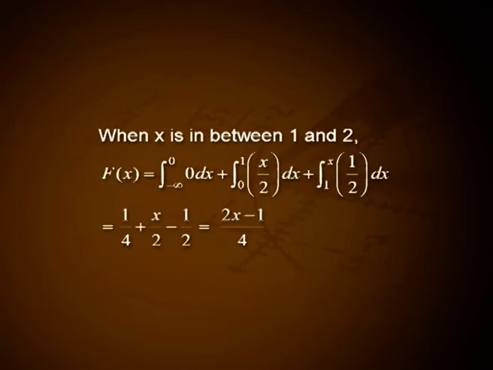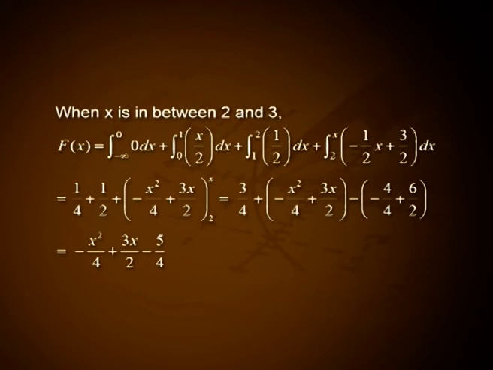When x is in between 1 and 2, capital F of x is equal to integral from minus infinity to 0 dx plus integral from 0 to 1 x by 2 dx plus integral from 1 to x 1 by 2 dx, that is equal to 1 by 4 plus x by 2 minus 1 by 2, that is 2x minus 1 divided by 4.